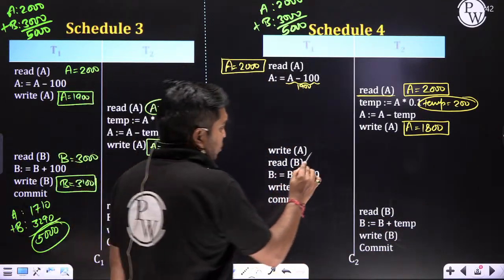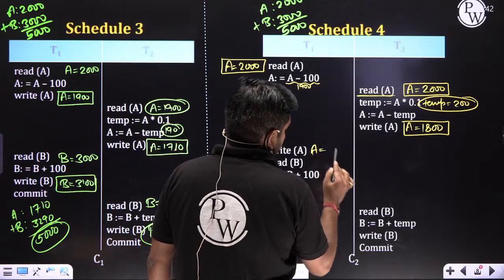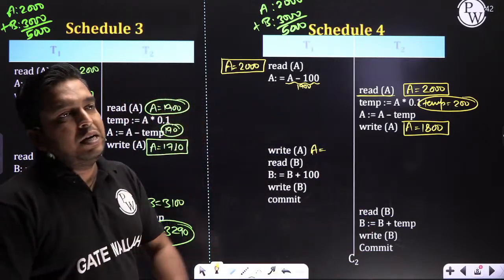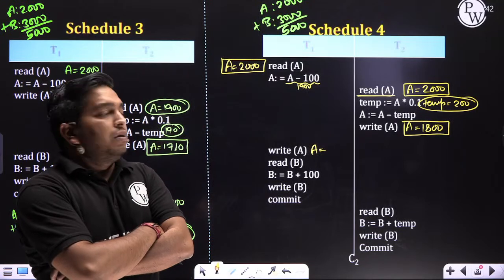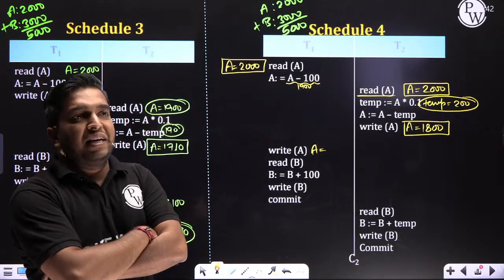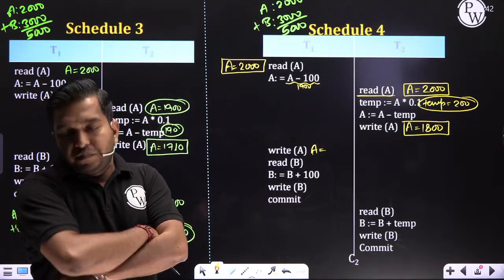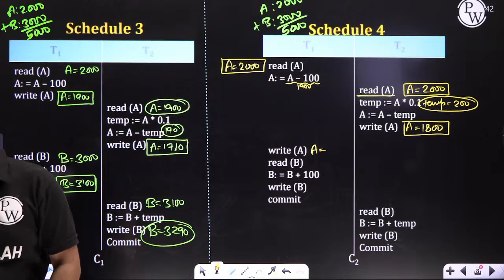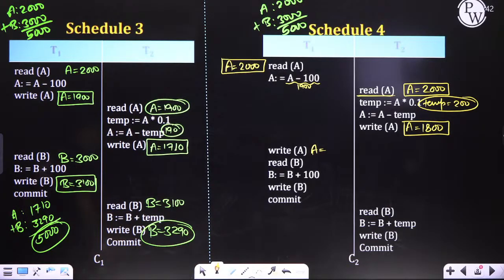Now what is the A value here? Let me know. 1800 or else? Everyone, let me know. Is the A value 1800 or something else?